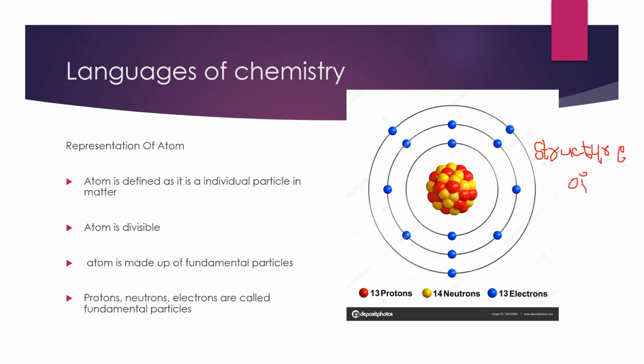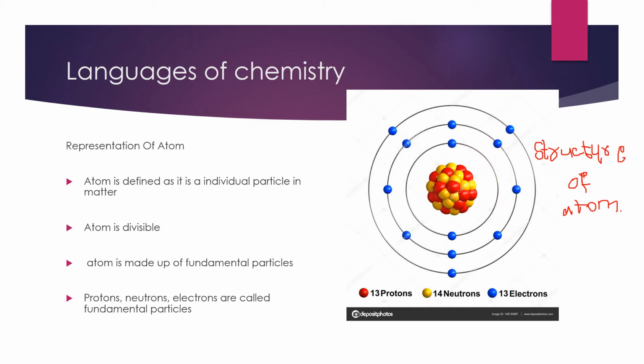I already told that an atom is made up of three fundamental particles: protons, neutrons, and electrons. In this session, we are going to discuss briefly those three fundamental particles, how they work, and the responsibilities of protons, neutrons, and electrons in an atom.